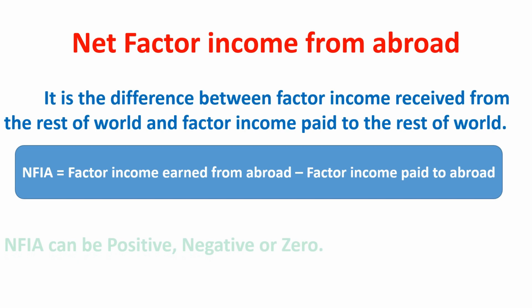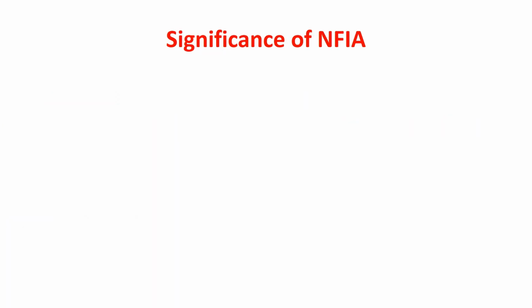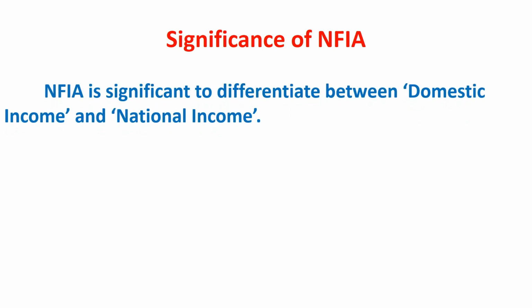NFIA can be positive, negative, or zero. If factor income from abroad is greater than factor income to abroad, then NFIA will be positive. If factor income from abroad is less than factor income to abroad, then NFIA will be negative. If factor income from abroad is equal to factor income to abroad, then NFIA will be zero. Significance of NFIA. NFIA is significant to differentiate between domestic income and national income.